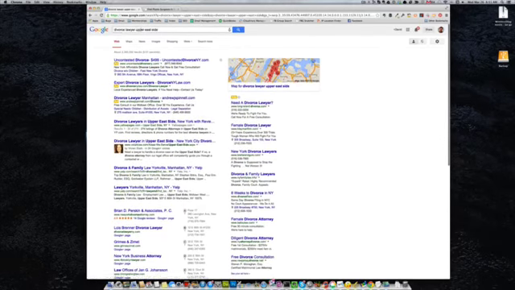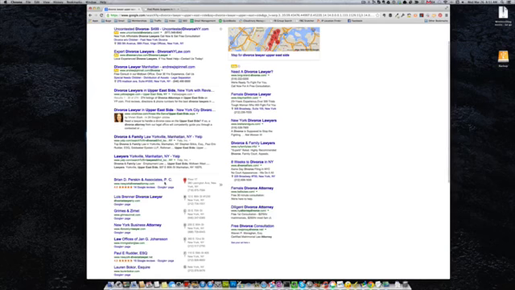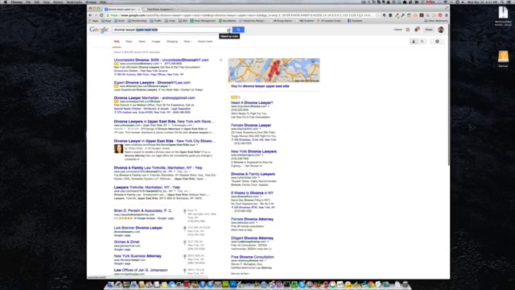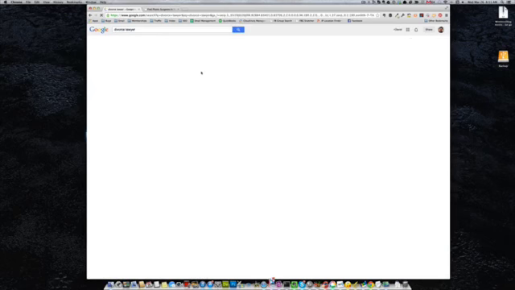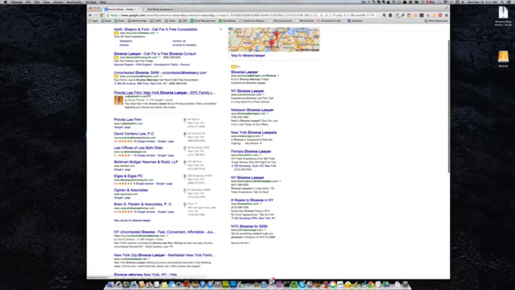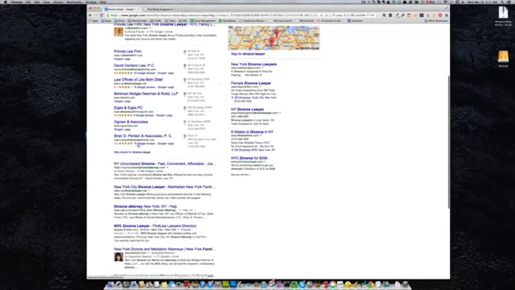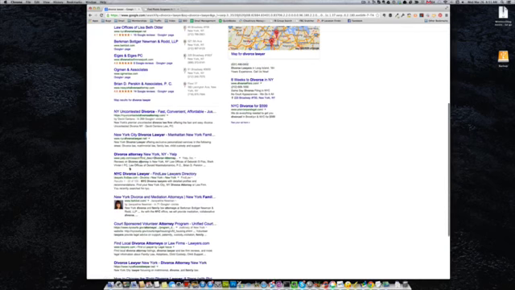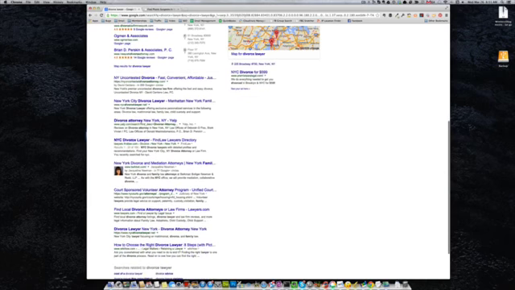Typically for specific location-based searches, you can get a little more granular and get to an actual page. If this is just, like, divorce lawyer, let's see what happens there. I haven't done this search, but we'll see what happens. So here's an actual website that's showing up. Here's a website, and then here's a couple of authority sites. This .gov is definitely authority, and then here are authority sites.